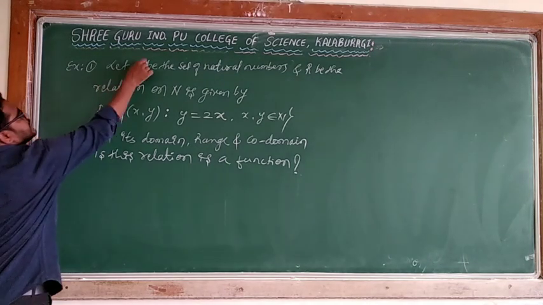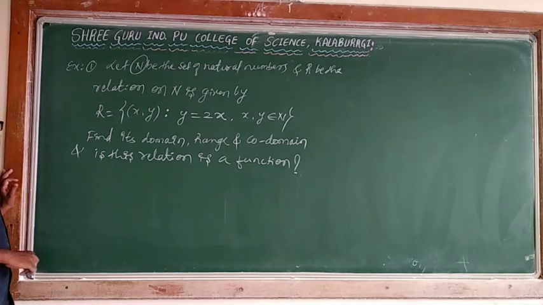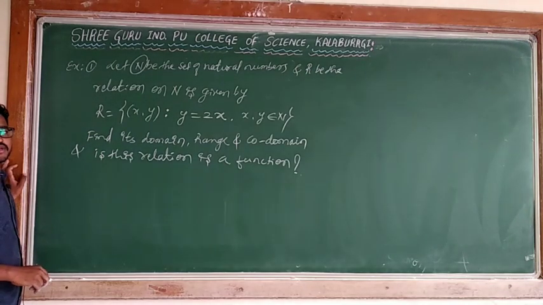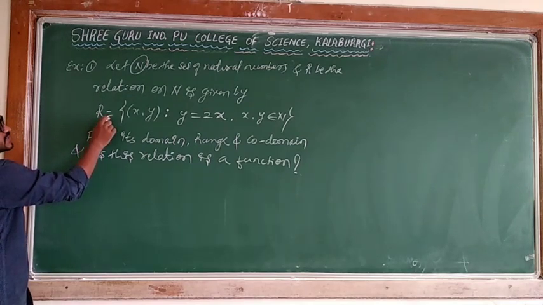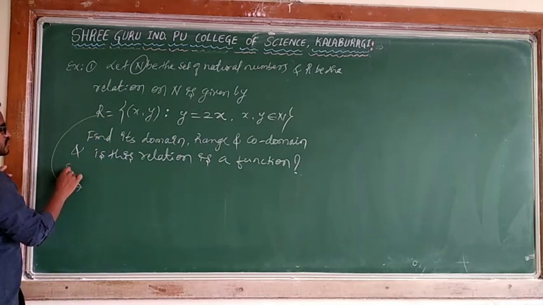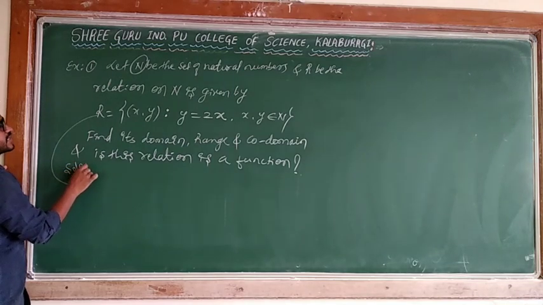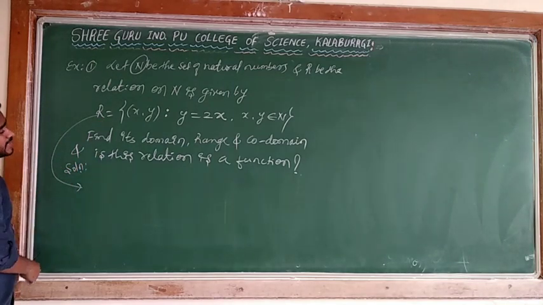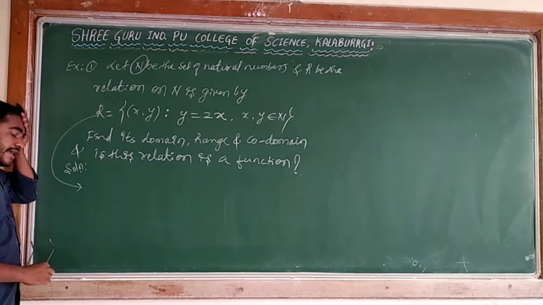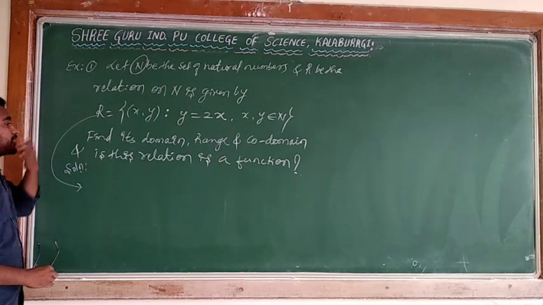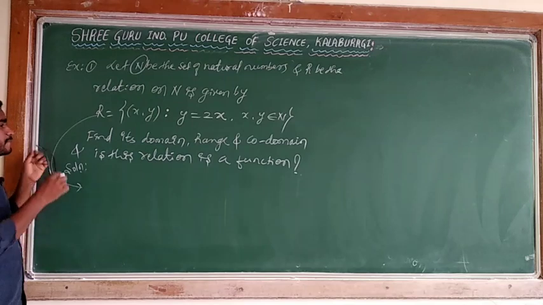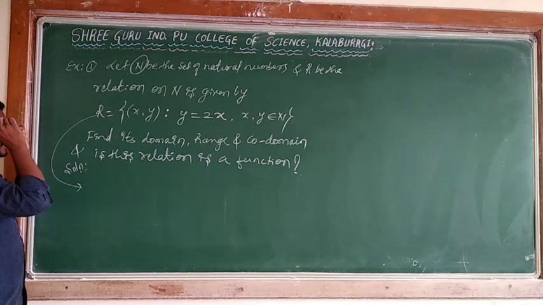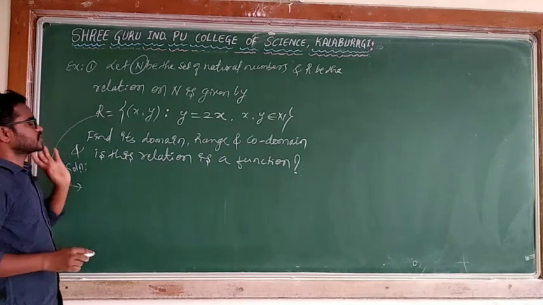What is the set here? Natural numbers means starting from 1, 2, 3 and so on. So what is the relation defined? This is R. I am not writing it again, I will take this one directly. What here? (x, y) with y is equal to 2x, where x, y both belong to natural numbers. I can take any value of x and any value of y, and they should belong to the natural numbers only.